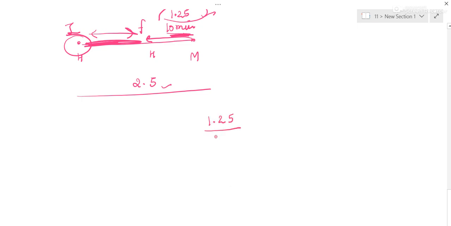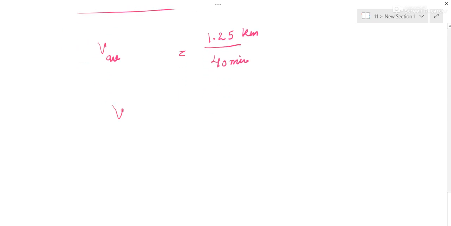Time will be 40 minutes. This is kilometer and this is minutes. So now you can do, this is your average velocity. Okay, and average velocity will be equal to 1.25 divided by 40 divided by 60. This is kilometer, and in place of minutes you will write hour. So kilometer per hour you will get. Multiplication is your job. Okay, let us see the next question.